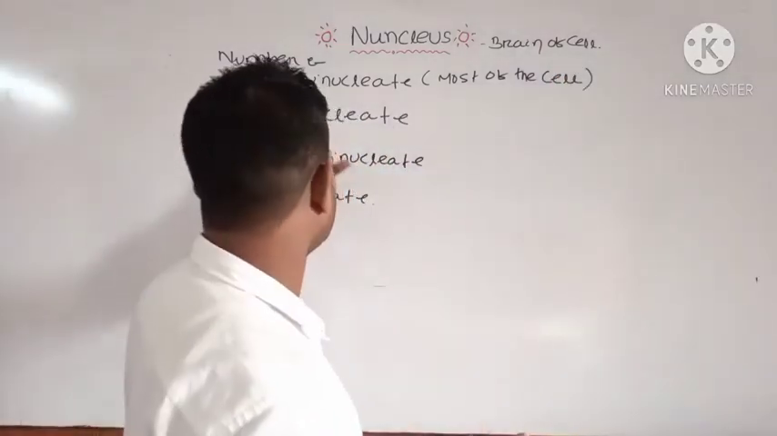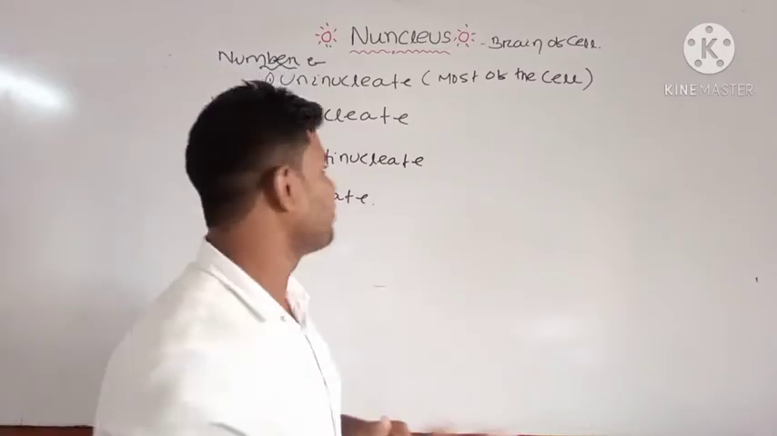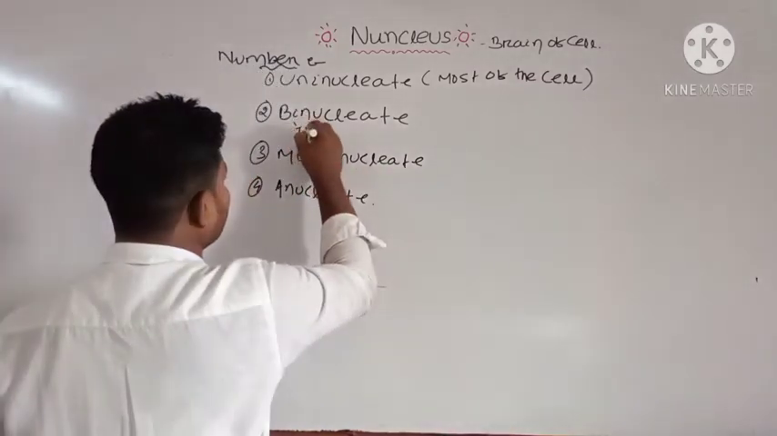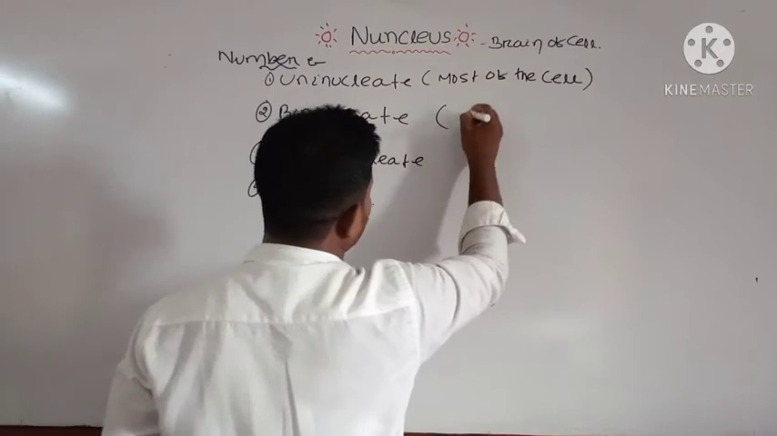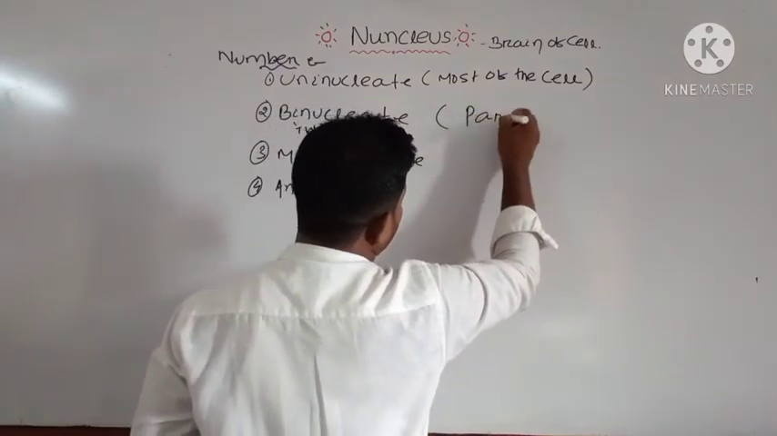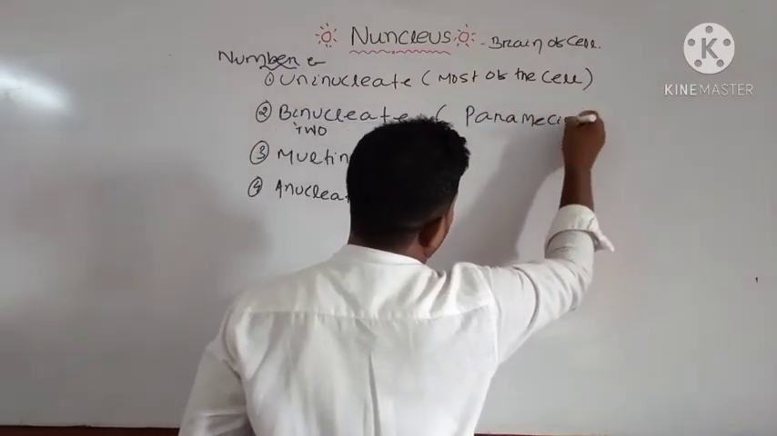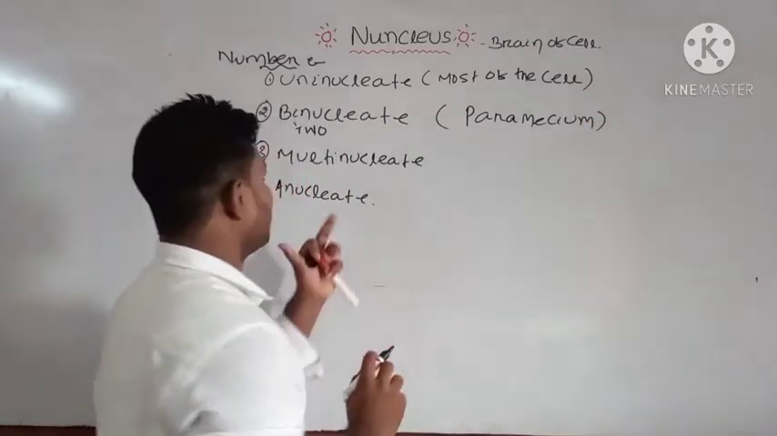But binucleate means bi, two. Bi means here two nucleus. Where can you find two nucleus? Yes, that is in the case of Paramecium. You can find two nuclei.